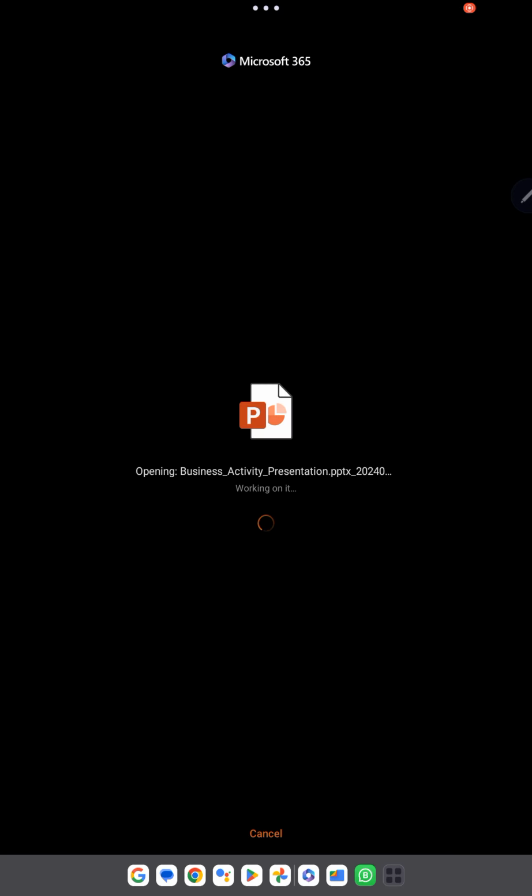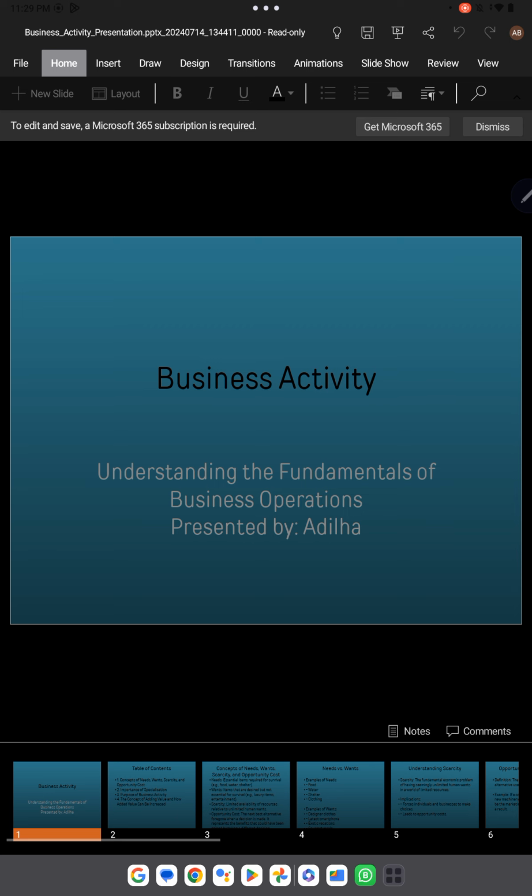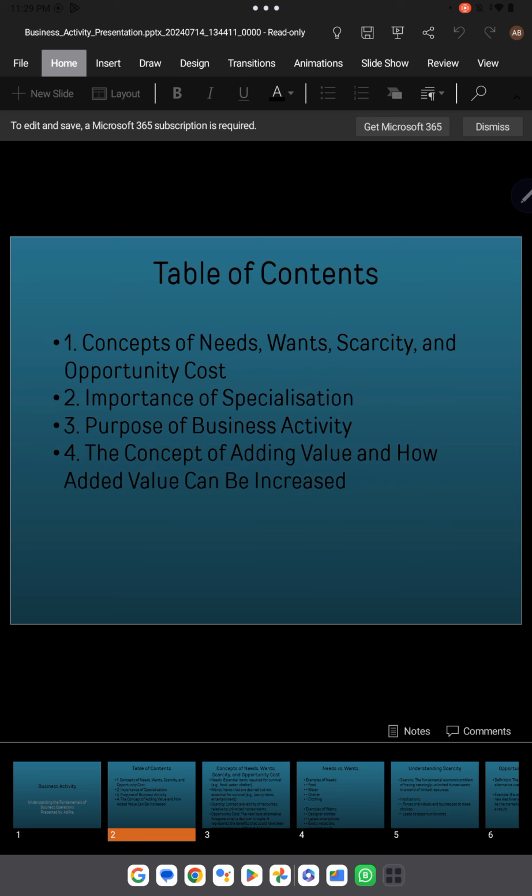So now we are going to see our first slide, and this is about business activity. Okay, so the table of contents: in this first topic we are going to understand the concept of needs, wants, scarcity and opportunity cost. Number 2, we will be talking about the importance of specialization.